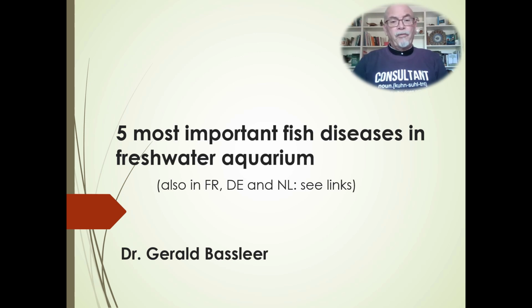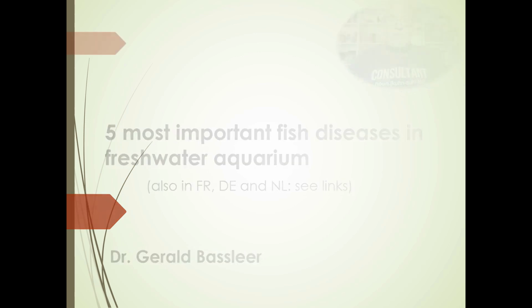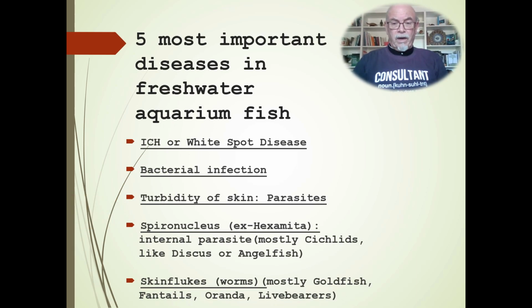Well, the most important fish diseases I can talk to you about today in this presentation are white spot disease or ick, bacterial infections in fish, turbidity of the skin caused by parasites, spironucleus or hexamita, internal parasites which are common with cichlids like discus and angelfish, and skin flukes, worms, which we find quite often on goldfish, fantails, oranda and livebearers.